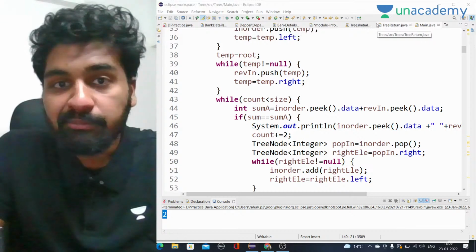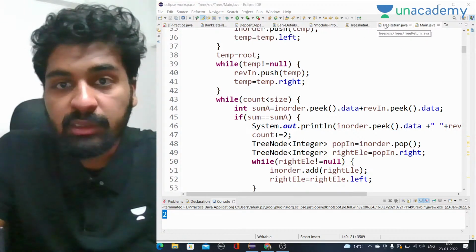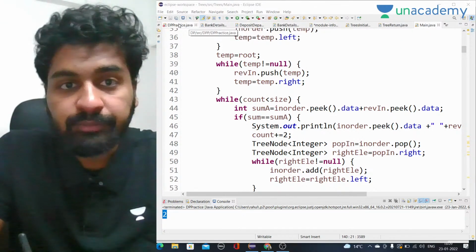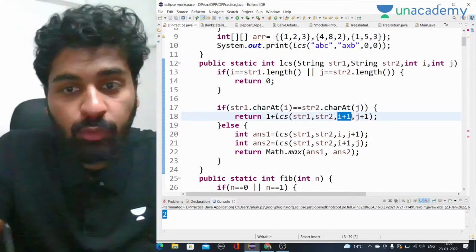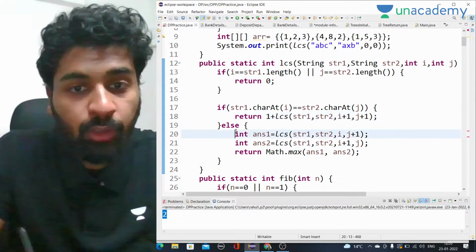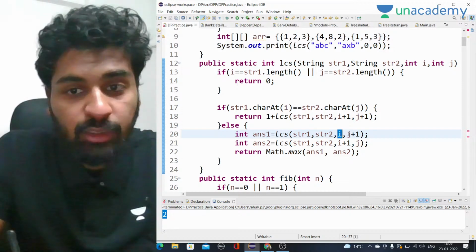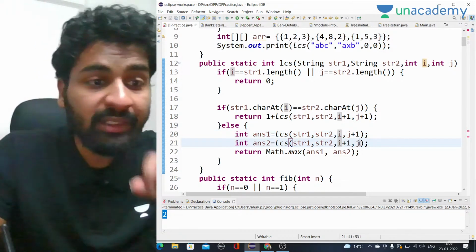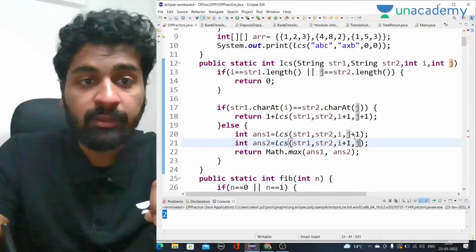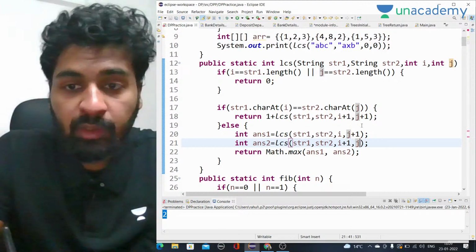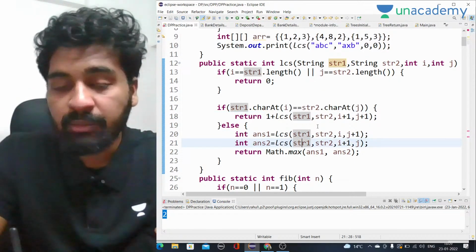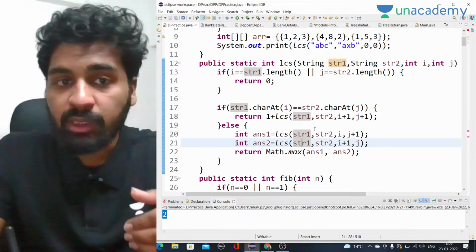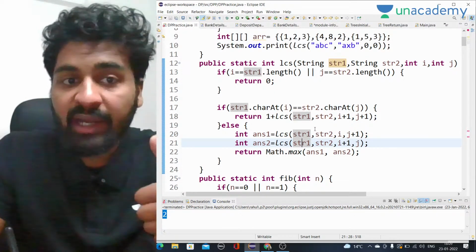First of all, here you can see the DP somewhere. Here you can see that if they are equal, we have to go to i plus 1, j plus 1. If they are not equal, then we have to take the maximum of (i, j plus 1) and (i plus 1, j). That's why I actually wrote the recursive code first, so that you know what we actually have to do. We already know the concept in the recursion part, then we can convert it into DP very easily. That is the main thing.